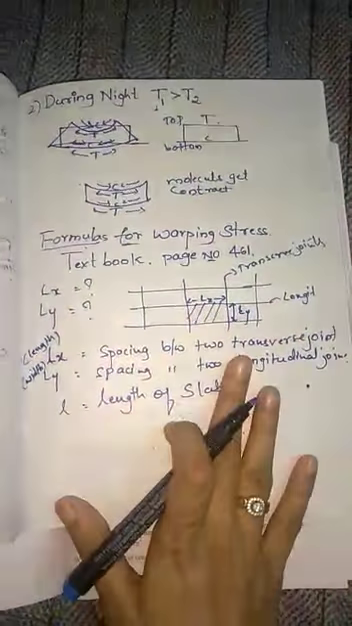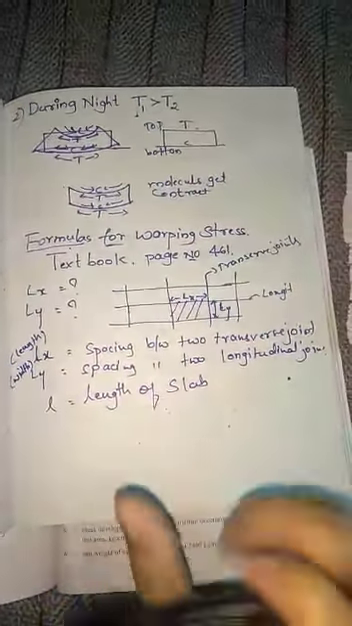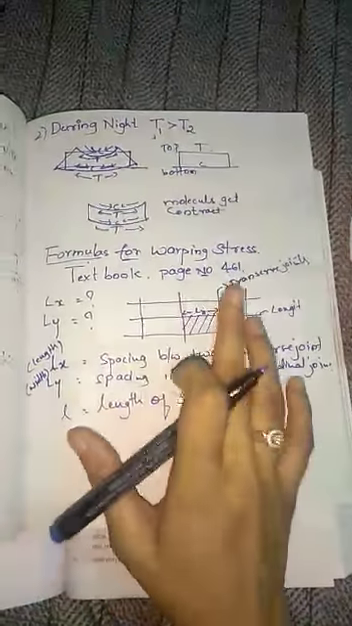Here are some formulas for warping stresses. The formulas are given in the textbook on page number 461. The coefficients are given by Bradbury. In the examination last time he has also asked this question on warping stresses. Here warping stresses are also explained at the interior, corner and the edge of the pavement. You once go through these formulas.